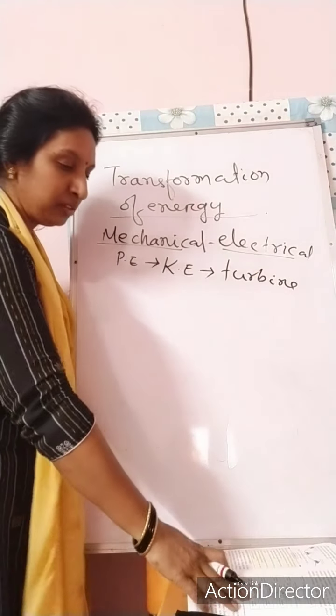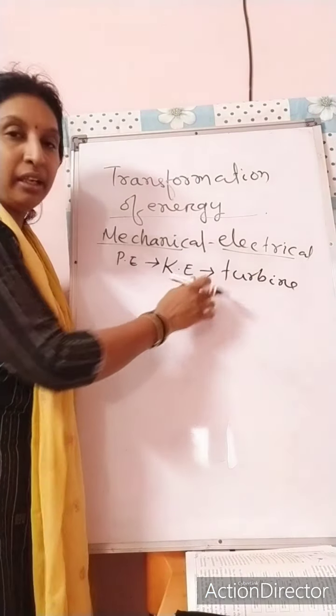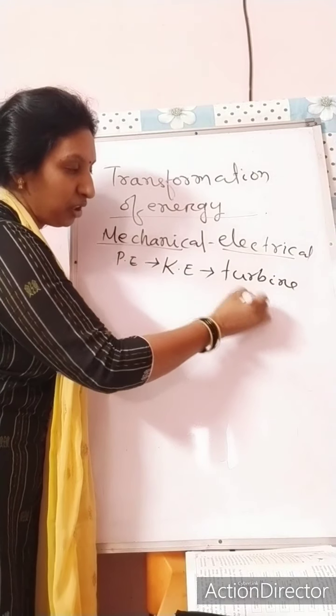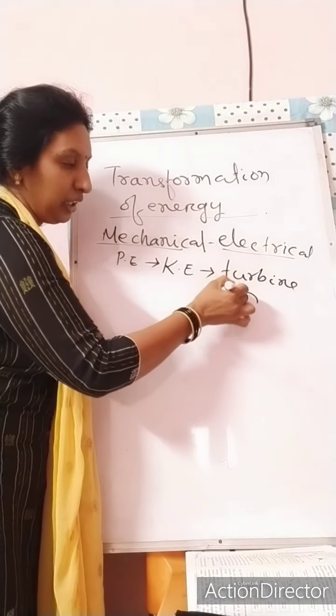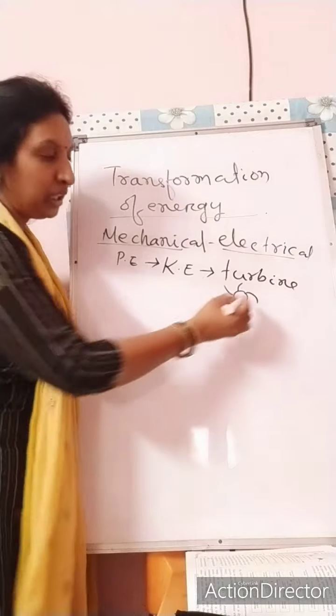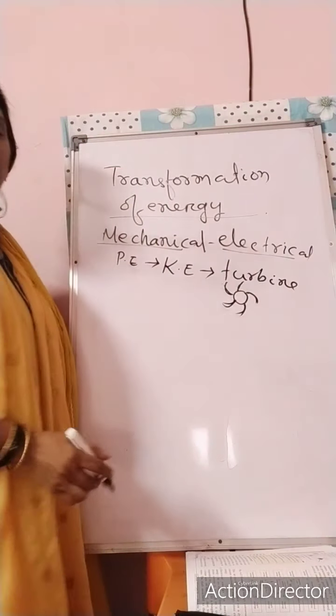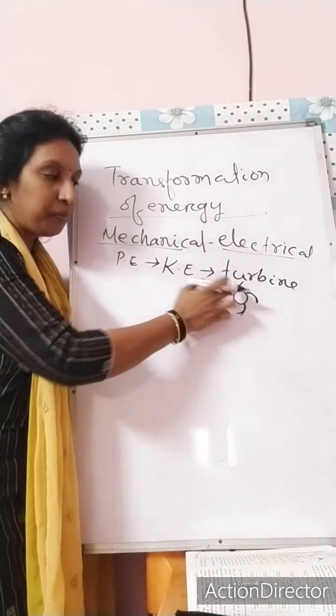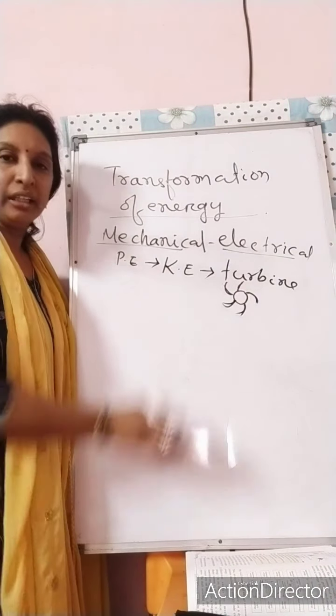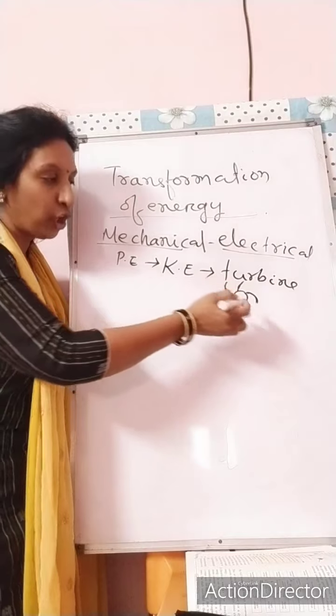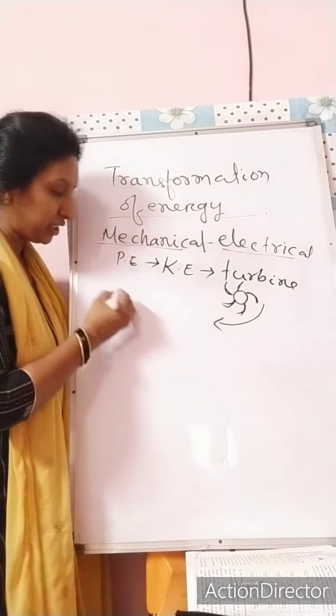A turbine is a circular disc, a rotating wheel with metallic plates. This is the turbine, which in turn rotates the armature.